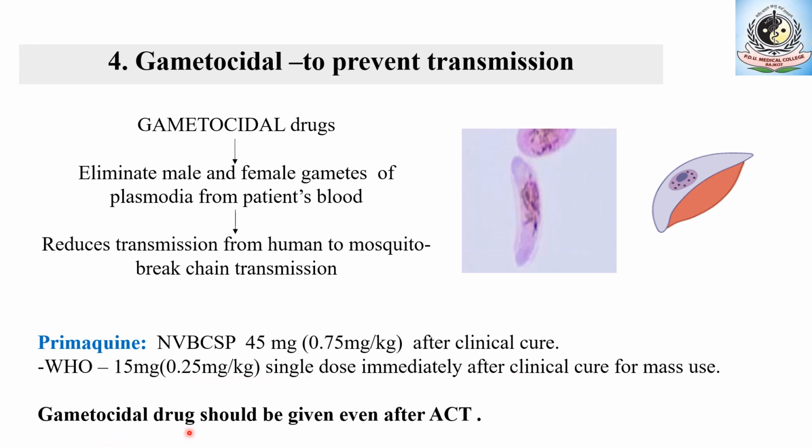The gametocidal drug should also be continued even after the artemisinin combination therapy, because artemisinin acts just on the younger gametes that have not converted into mature gametes, but the already mature gametes are not affected by the artemisinin therapy. So the gametocidal drug should be followed by the artemisinin combination therapy too.